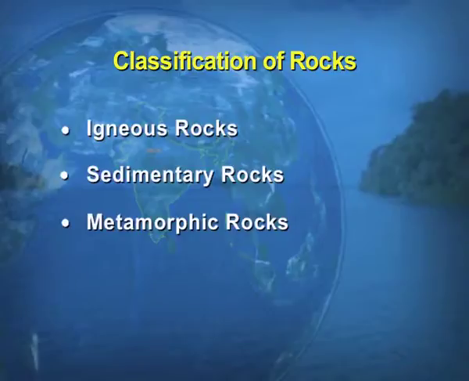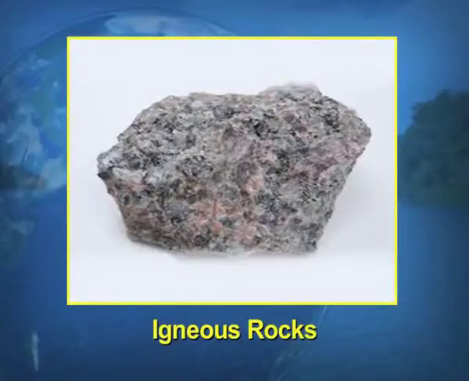Now, first we take up igneous rocks. The word igneous has been derived from a Latin word ignis, which means fire. So, here is a picture showing the igneous rock, how it looks like. Generally, the igneous rock is formed due to the cooling and solidification of the magma. Igneous rocks are formed, as I have told you, after the solidification of the magma.